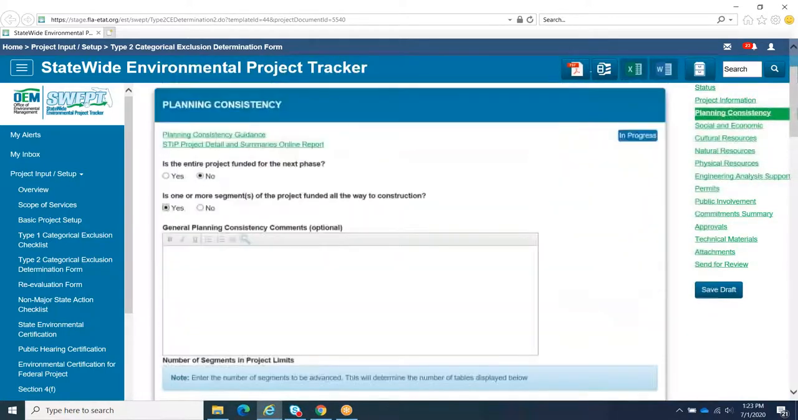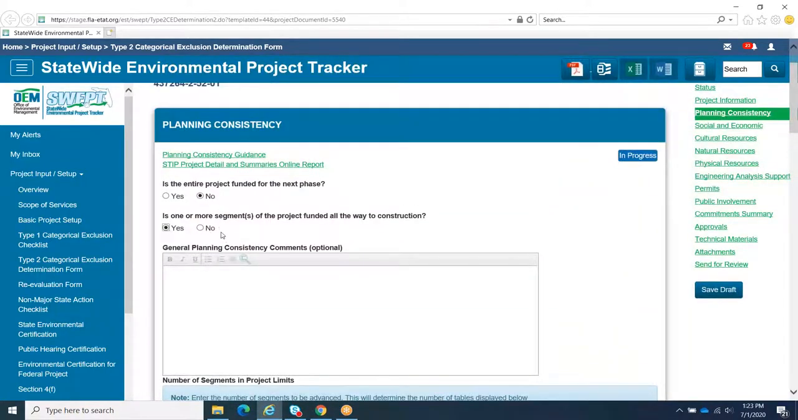If funding is implemented in segments, the Long-Range Transportation Plan Cost Feasible Plan must have a segment fully funded through construction with other segments described, and there should be no open-ended projects, which means all phases must be described in the long-range transportation plan.